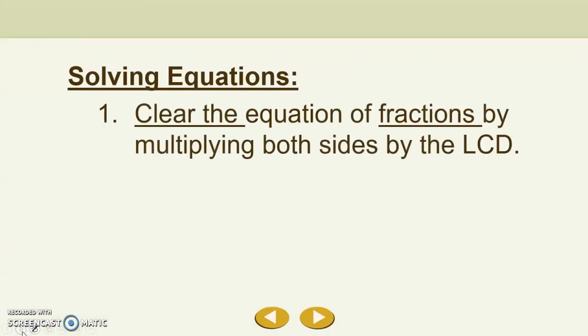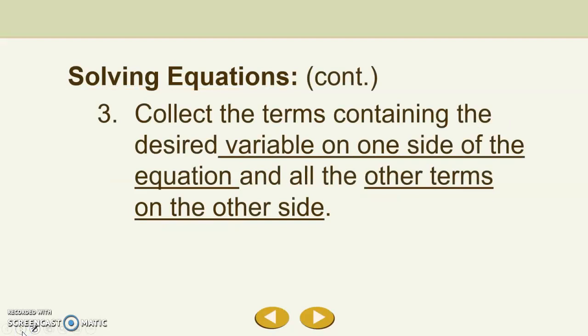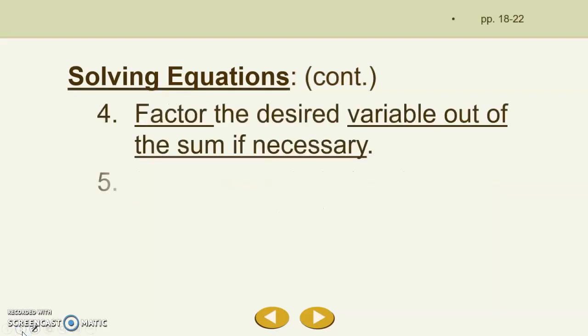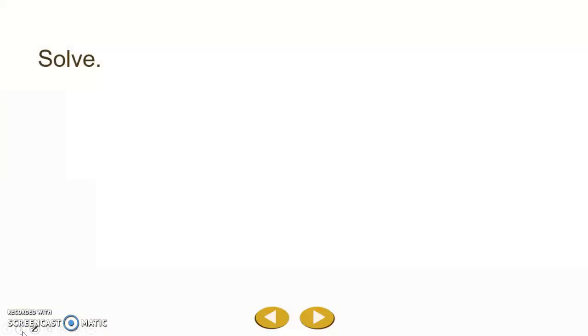When solving equations, try to follow these steps. First, clear the equation of fractions by multiplying both sides by the least common denominator. Then simplify both sides of the equation by combining like terms. Once you have all your like terms combined, you can collect the terms containing the variable on one side and all the other terms on the other side. Factor the desired variable out of the sum if necessary, and divide both sides by the coefficient of the variable. Again, we're trying to get the variable by itself.